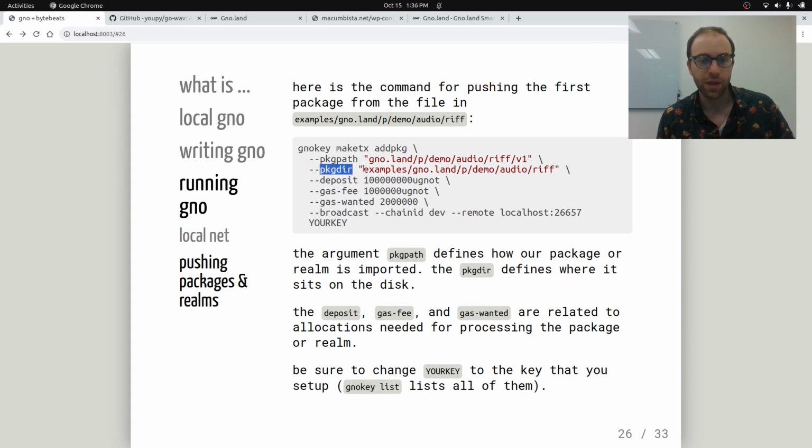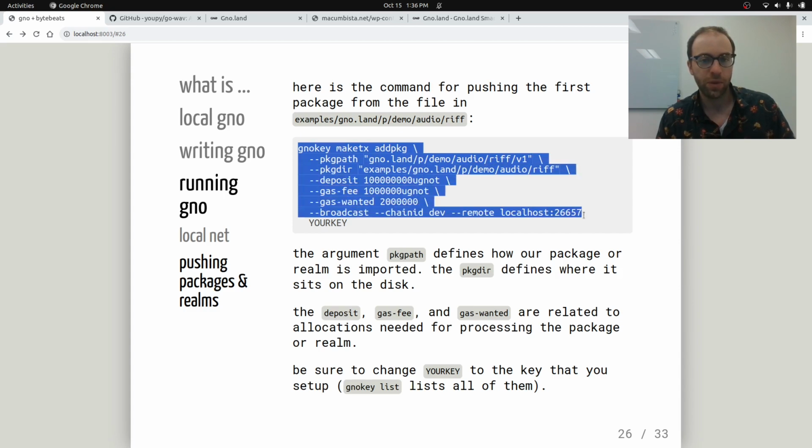The package directory is another path, but this is a local path. So this is the path to the files on your computer. No one else will see this. Once it's uploaded, it's always referred to as this. And then the next three arguments are for gas fees that are related to the processing of packages or realms. And these are somewhat arbitrary at this point. They will have real meaning soon. That's being worked out. But right now we've given our key a lot of gnotes, the token for doing gas fees. So we should be able to pay it just fine. And we're going to broadcast this onto the dev chain at this port. And finally is your key.